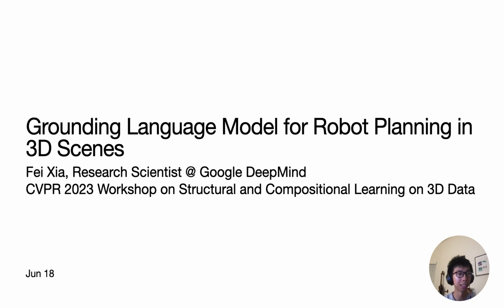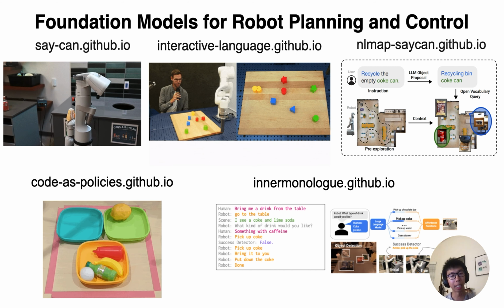I'm a research scientist at Google DeepMind, and I couldn't make it to CVPR due to visa reasons, but I still want to talk to you guys and share some thoughts on grounding language models for robot planning in 3D scenes. Over at Google DeepMind, we have been investigating using foundation models for robot planning and control.